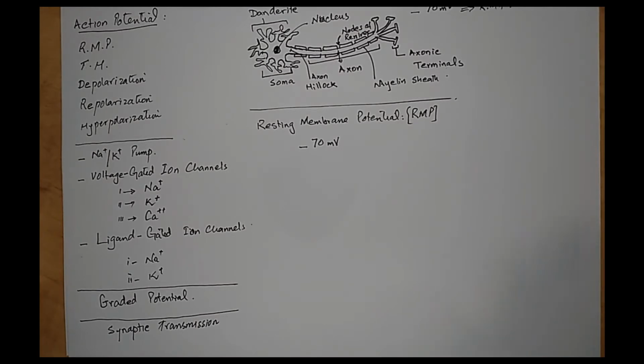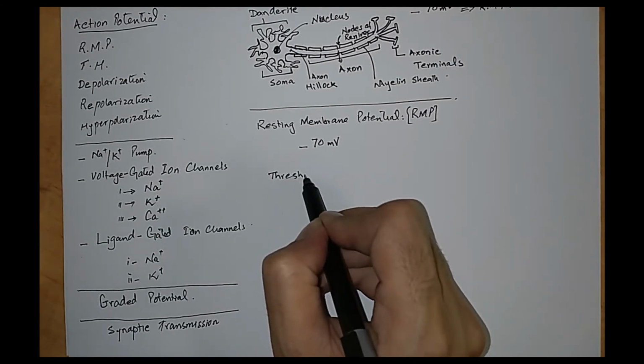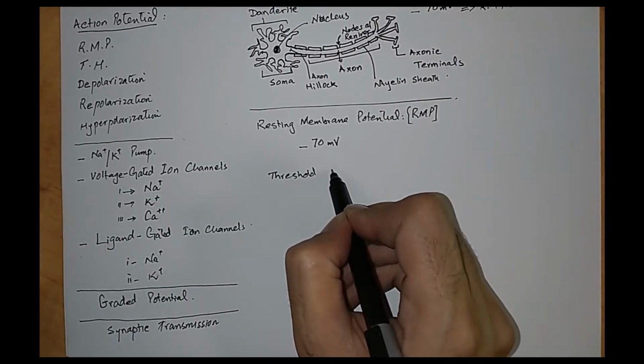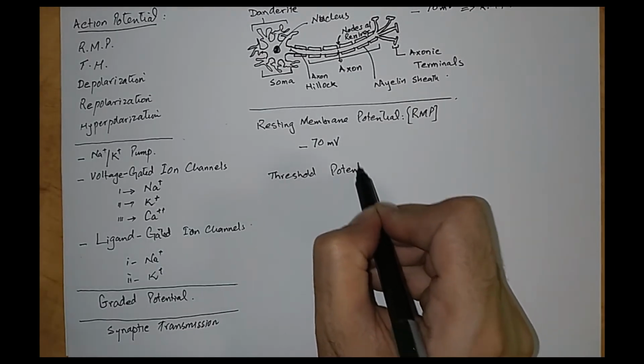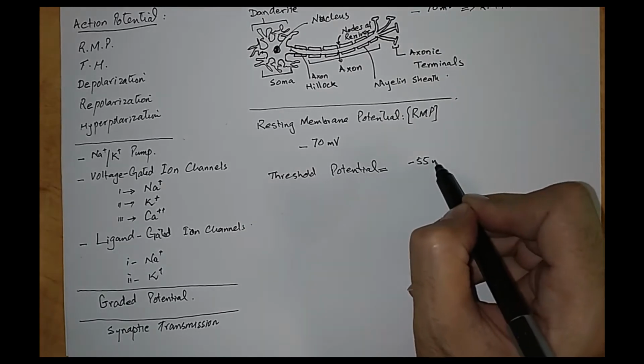There should be a condition which should be satisfied, and that condition is called the threshold potential. And that is minus 55 millivolts.